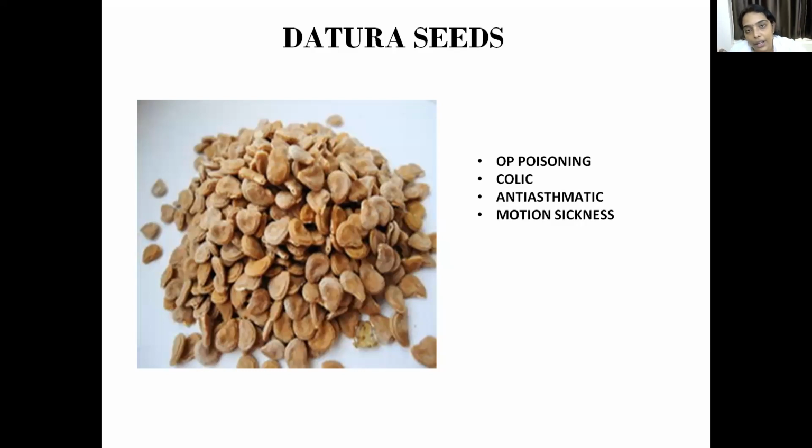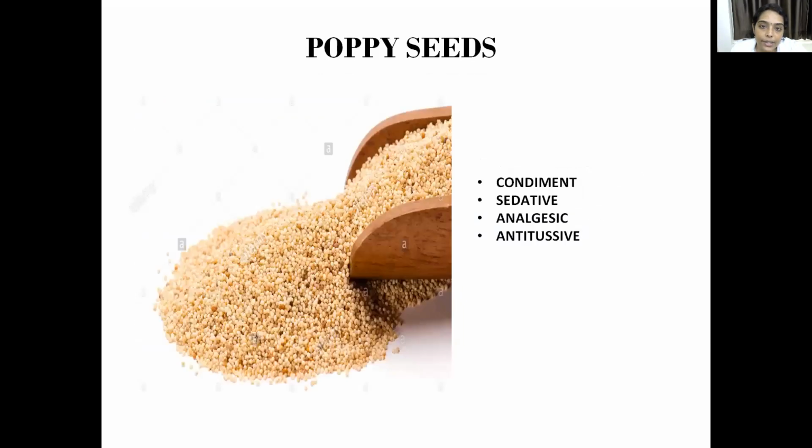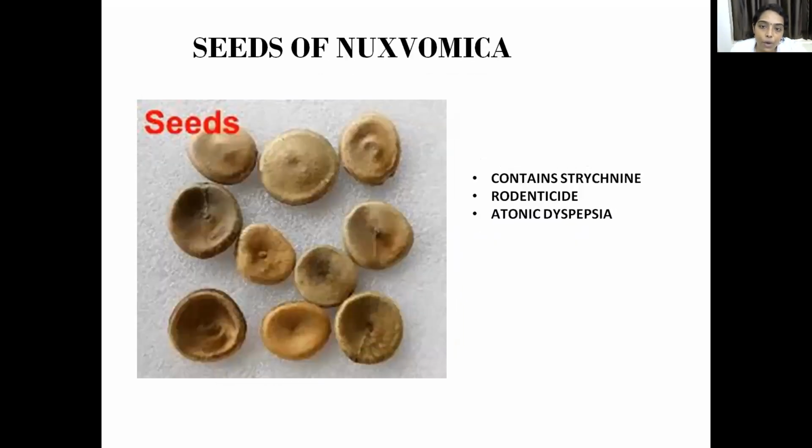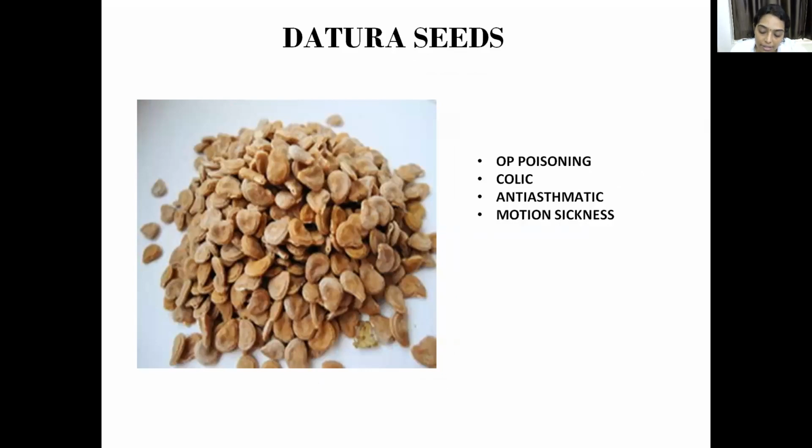They're oval in shape. Nux vomica seeds are disc shaped. Then in order of size, next will be datura seeds. If you know a chili seed, how it is, datura seeds look exactly like that and are of the same size. Then the last one will be your poppy seeds. You know how they look, because we use them in cooking. So castor seeds, poppy seeds, Nux vomica, and datura seeds.